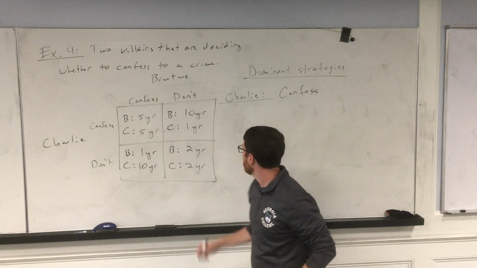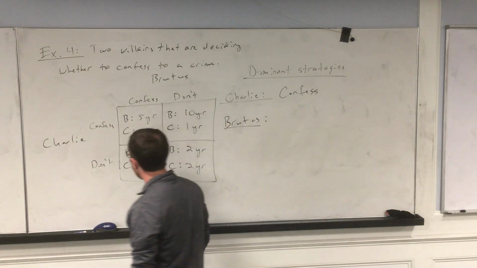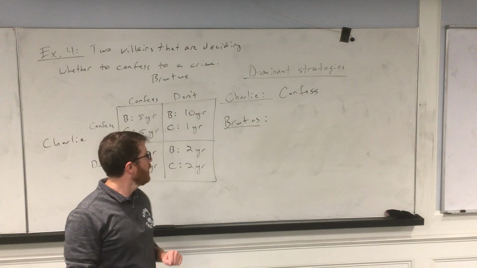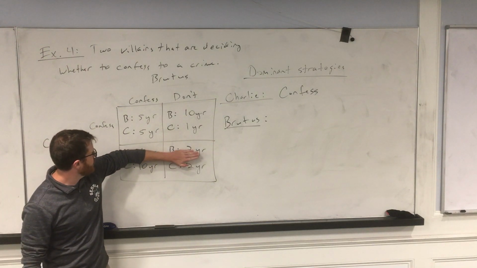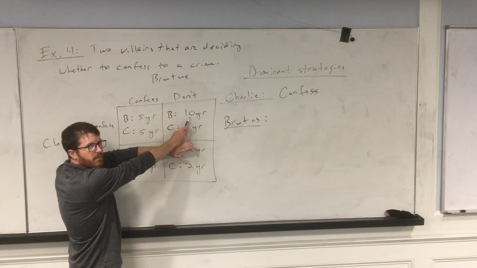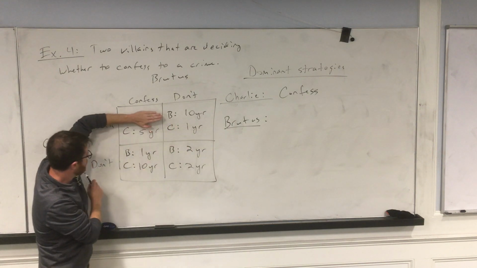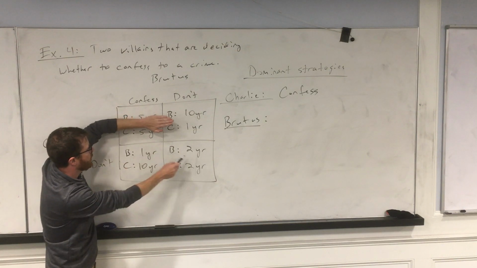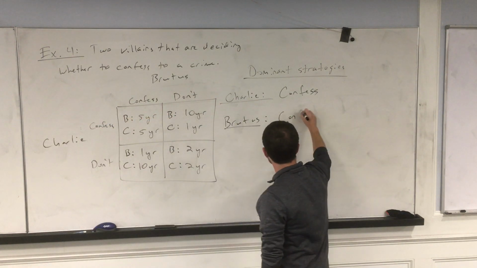All right, let's flip it around now. Let's think about Brutus. Brutus is locked away in a different jail cell. Doesn't know what's going on over there with Charlie. Okay? So Brutus is deciding what to do. If Charlie confesses, Brutus can get 5 years by confessing or 10 by not confessing. All right? So if Charlie confesses, Brutus should confess. If Charlie doesn't confess, then Brutus will get 1 year by confessing or 2 years by not confessing. So Brutus should confess.